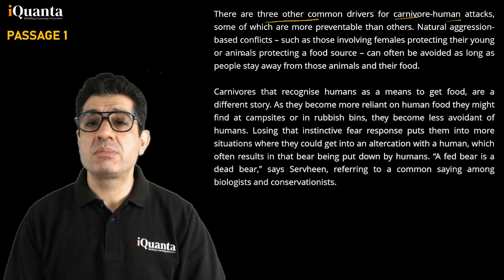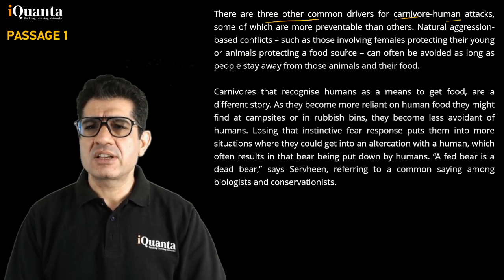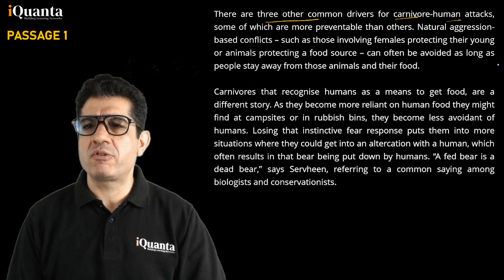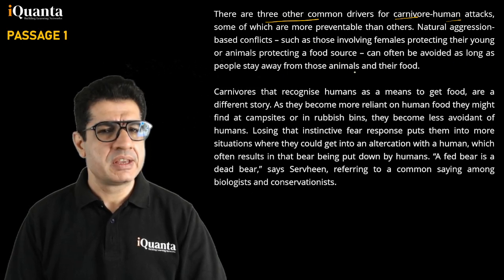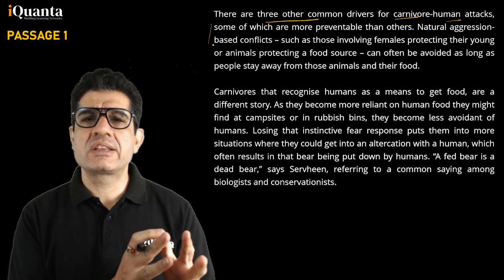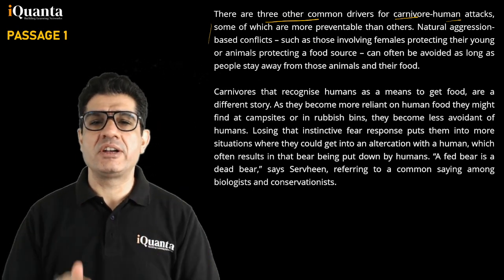Natural aggression based conflicts, such as those involving females protecting their young or animals protecting a food source, can often be avoided as long as people stay away. Fantastic. So one reason is natural aggression. You go close to their kids or their food, they attack, avoid it.